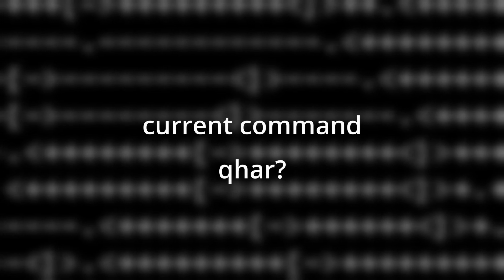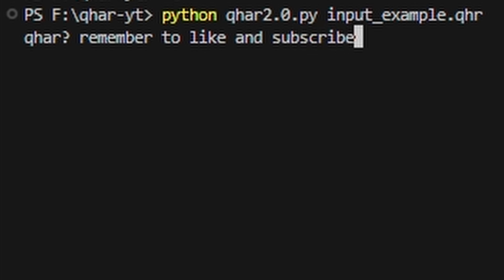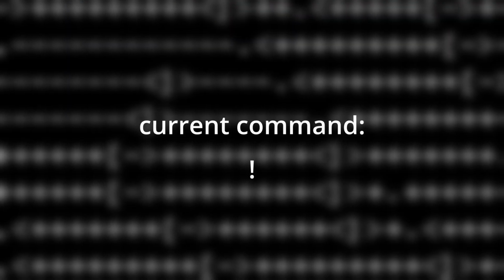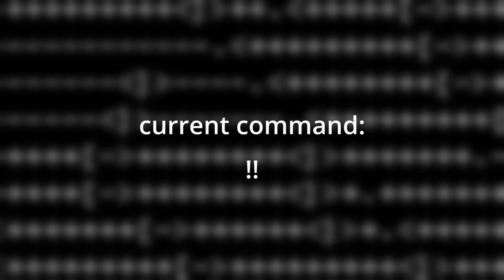QHAR question mark in lowercase is used for text input. The user will be able to type something with their keyboard, and whatever they type will act as a variable. However, do note that if the user doesn't type in an allowed character, the program will crash. Exclamation mark is a goto command. This is pretty much the only command that makes sense. It takes one argument and is the character of the line number according to the chart I showed earlier, minus 1, because why the fuck not at this point.